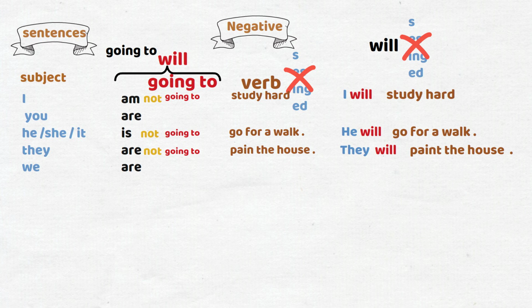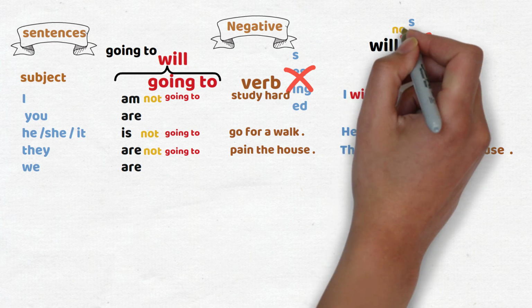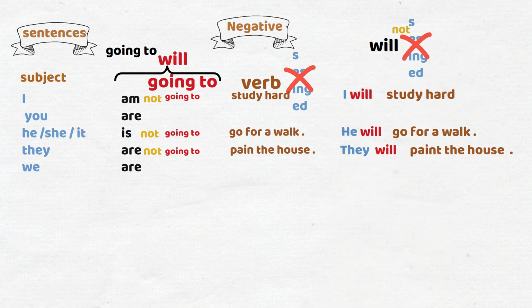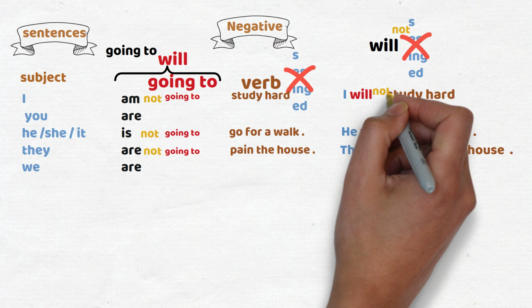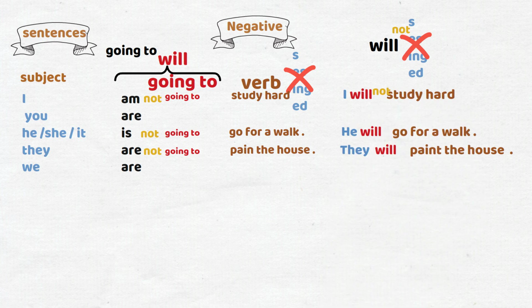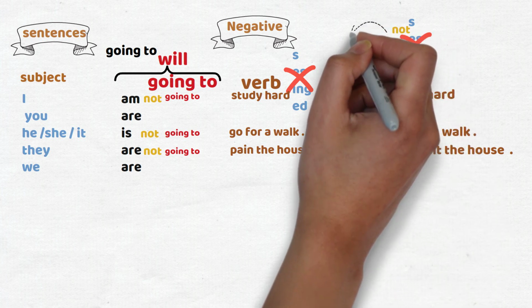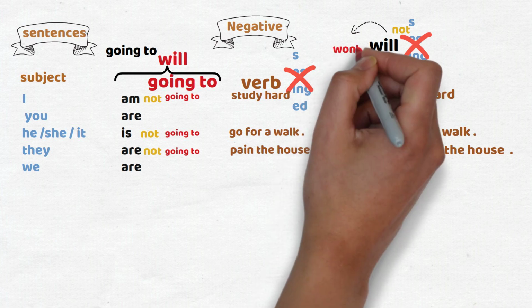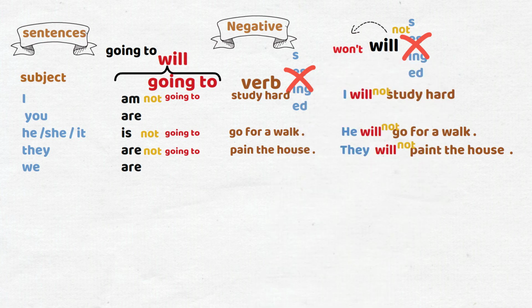For will, it is the same. We just add not after will. So it's going to be, I will not study hard. You will not go for a walk. They will not paint the house. We can make a contraction between will and not. So it's going to be won't. I won't study hard. They won't paint the house.